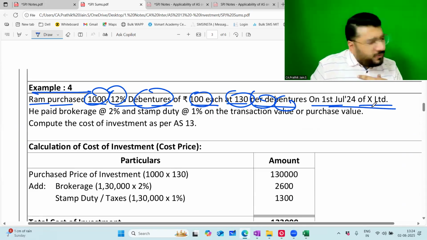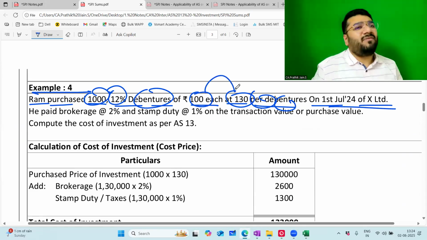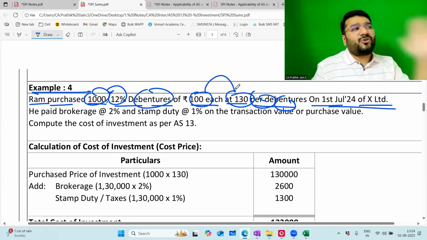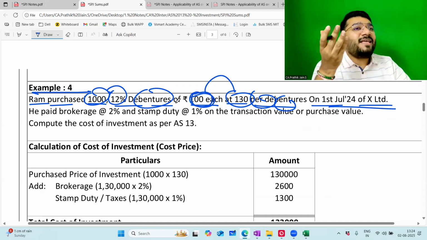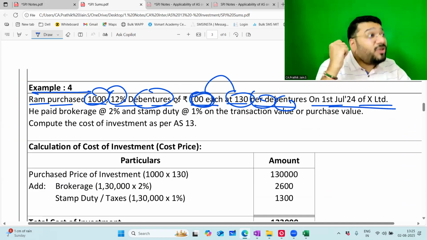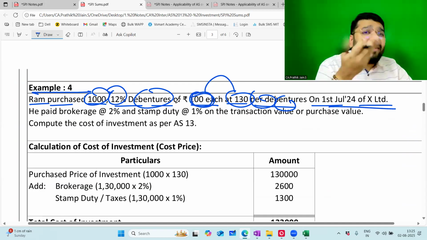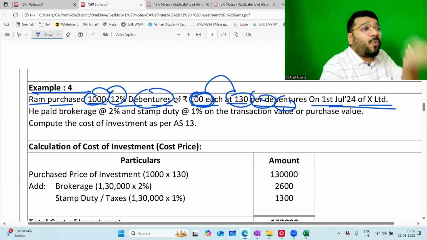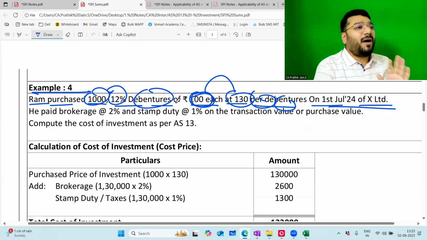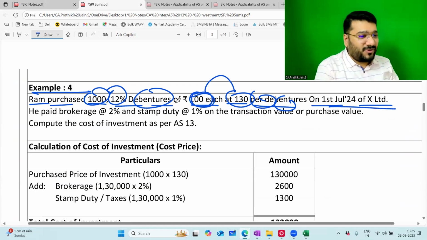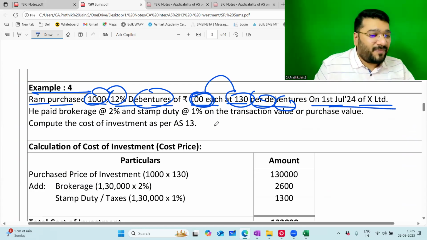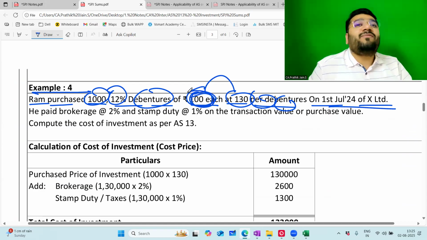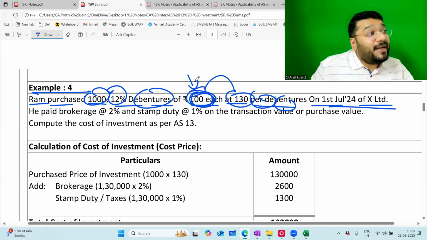I have a confusion, genuine confusion. Two values they've given. Which value should I take? What is 100 then? That is face value, par value. Why did they give it? Interest will be calculated on what? Face value, par value. So this 100 is just to confuse us. This will be useful when I do the interest calculation.